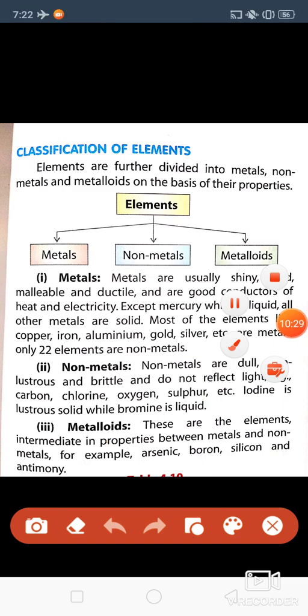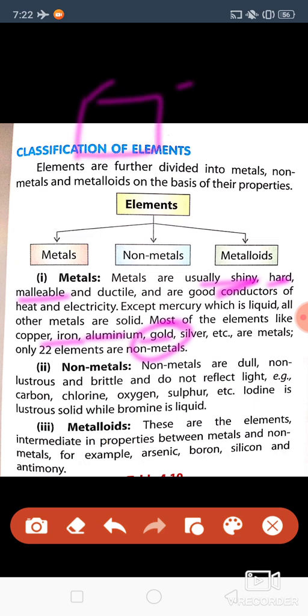Metals are usually shiny. If you take the example of iron or aluminum or gold. Suppose gold. Gold is shiny and it is hard also. And it is malleable. Means if you take a piece of gold and hit it hard, what will happen?